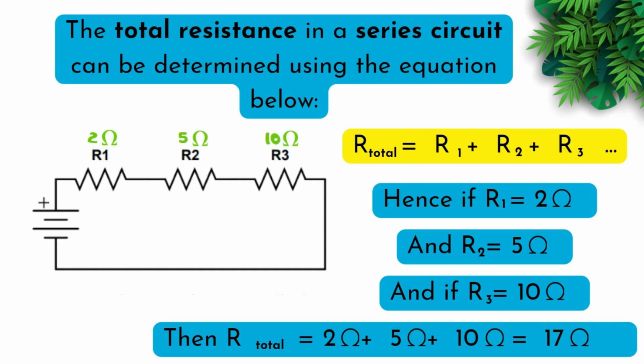The total resistance in a series circuit can be determined using the equation below, where R total is equal to R1 plus R2 plus R3. Hence, if R1 is equal to 2 ohms and R2 is equal to 5 ohms, and if R3 is equal to 10 ohms, then R total, or the total resistance of the resistors in series, will be equal to the sum of 2, 5, and 10 ohms to give us a total of 17 ohms.